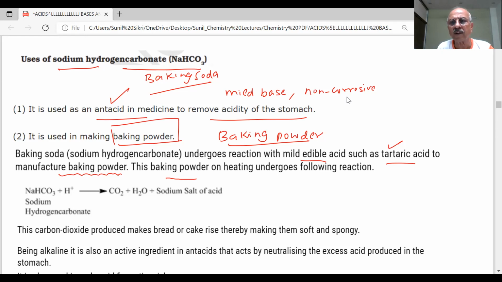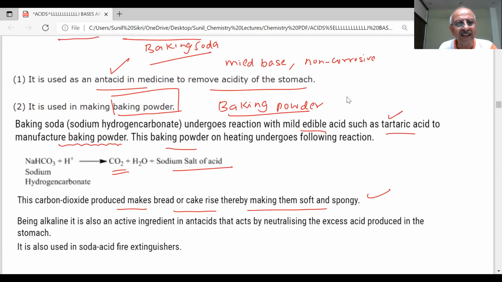It contains tartaric acid. Baking powder on heating undergoes the following reaction. NaHCO3, in the presence of acid, gives carbon dioxide and sodium salt of the acid. The carbon dioxide makes bread or cake rise, thereby making them soft and spongy. Being alkaline, it is an active ingredient in neutralizing acids. It is also used in soda acid fire extinguishers.